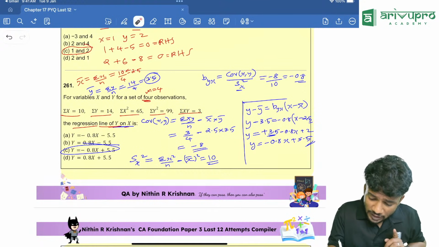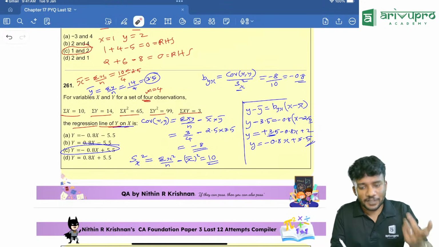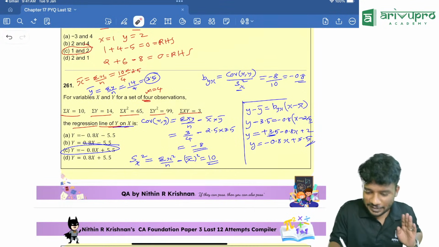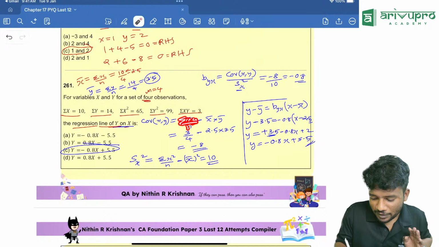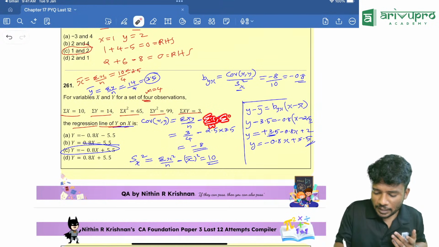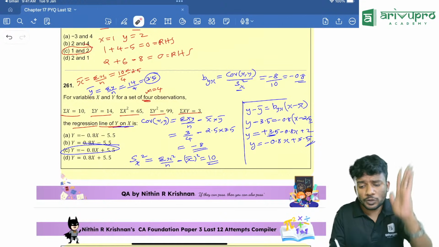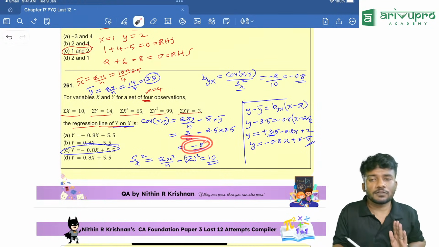We need to find the value of covariance of xy. In order to find it, you use the formula for covariance, that is sigma xy divided by n minus x bar into y bar, or sometimes we can write it as sigma x by n into sigma y by n. Whatever way is comfortable for you, write it that way and find the covariance.